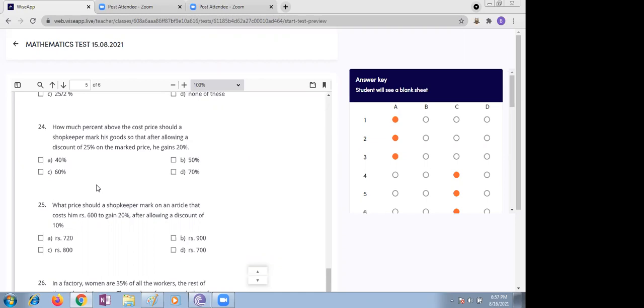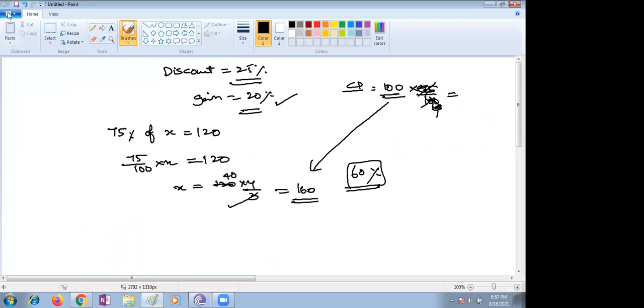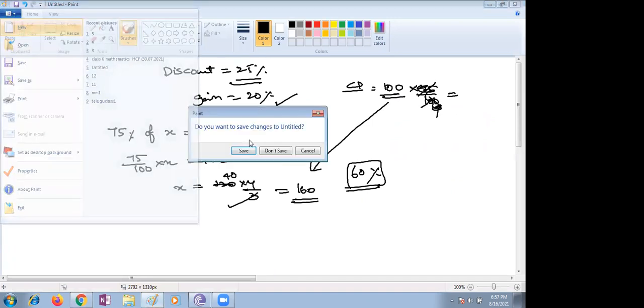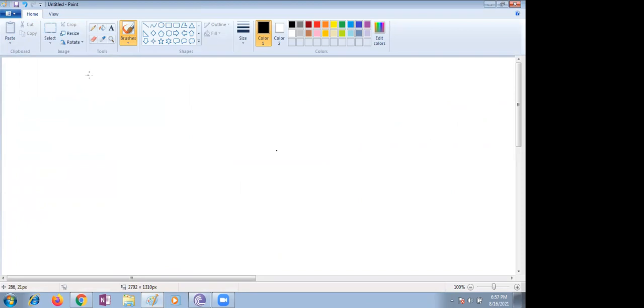Can you explain how, for the 25th one? Ma'am, I have an explanation. What are the conditions given? The market price we don't know; that is what we have to find out. The discount percent is given as 10%. Still gaining how much? The gain is 20%. The cost price is 600 rupees, and after the discount he is still gaining.